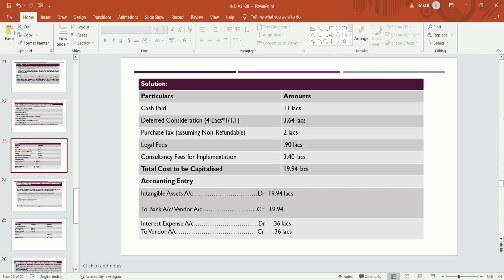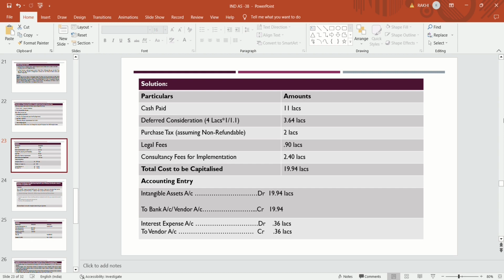The cost of capital is 10%, so 4 into 1 divided by 1.1, which becomes 3 lakhs 64,000.